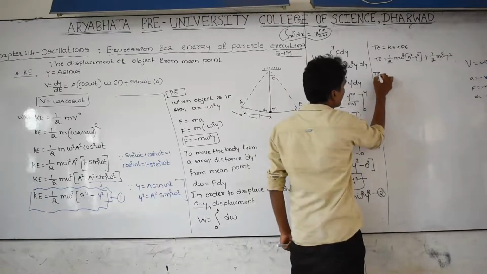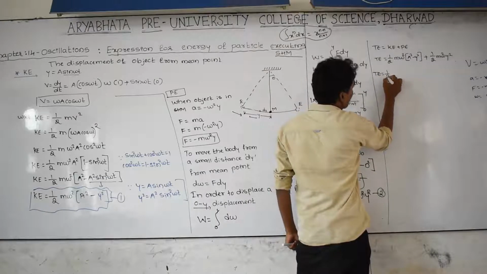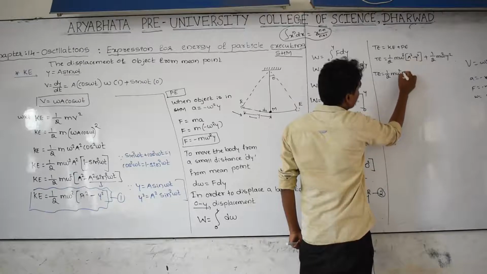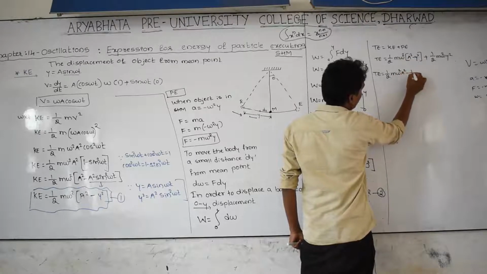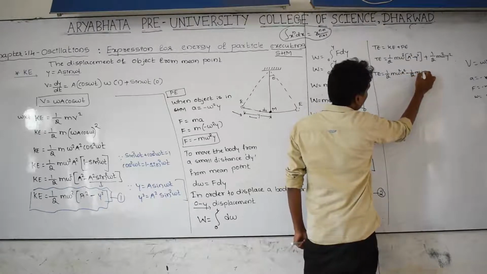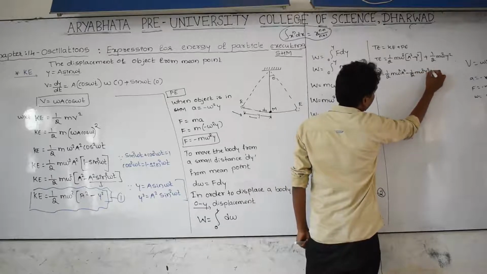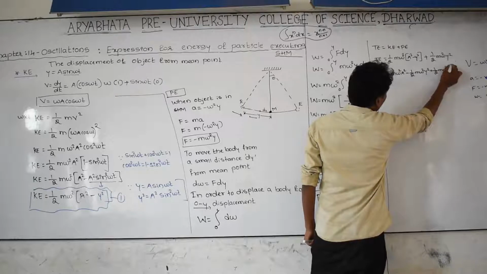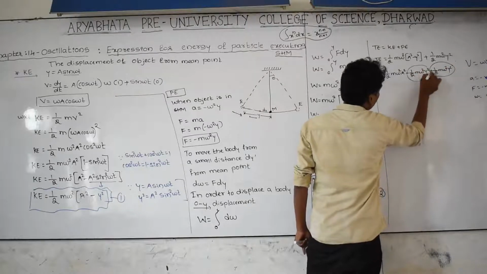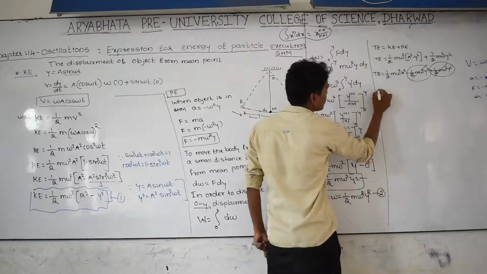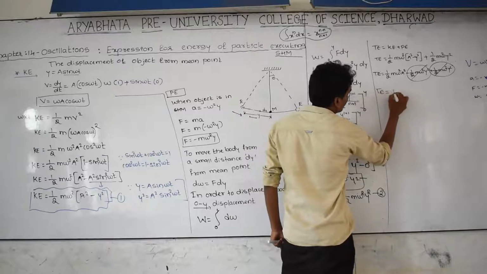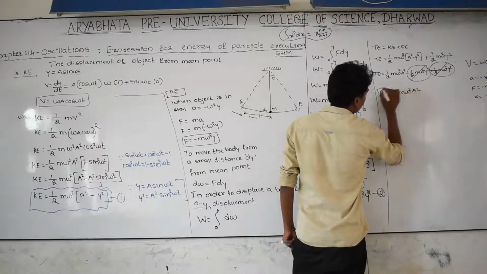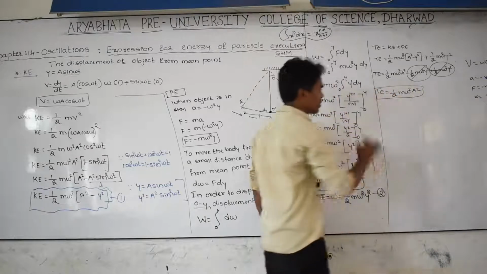So total energy is equal to 1/2 m omega square into a square minus 1/2 m omega square y square plus 1/2 m omega square y square. This is a positive term and this is a negative term, getting cancelled with each other. Then total energy is equal to 1/2 m omega square a square. This is the third equation.